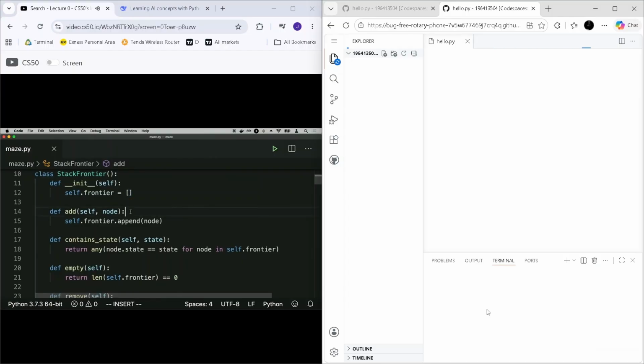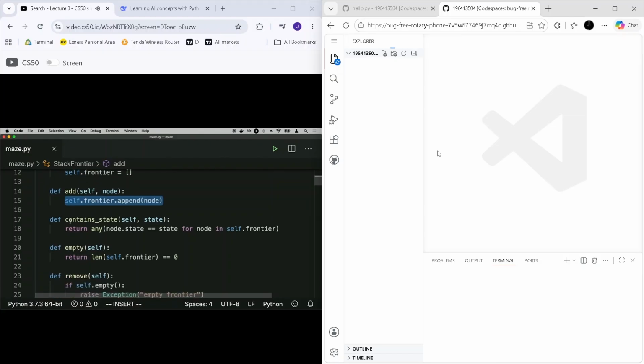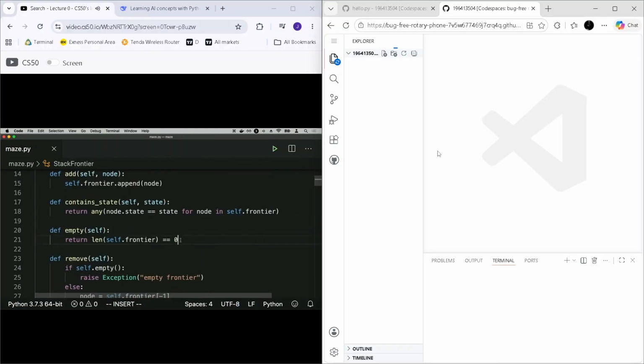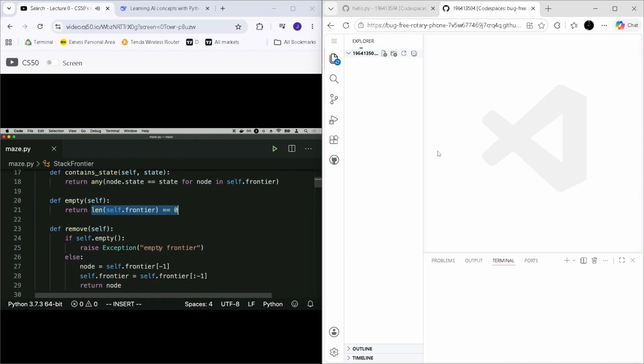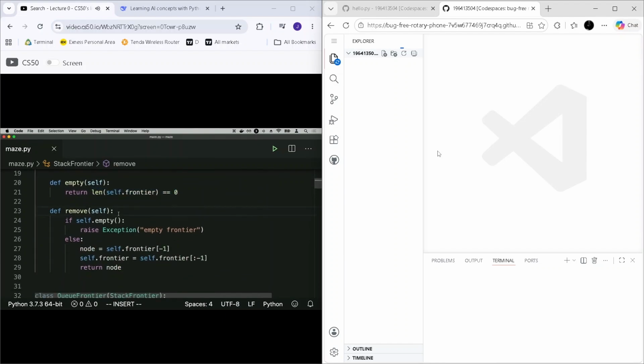I have an add function that adds something to the frontier, as by appending it to the end of the list. I have a function that checks if the frontier contains a particular state. I have an empty function that checks if the frontier is empty. If the frontier is empty, that just means the length of the frontier is 0. And then I have a function for removing something from the frontier. I can't remove something from the frontier if the frontier is empty, so I check for that first.